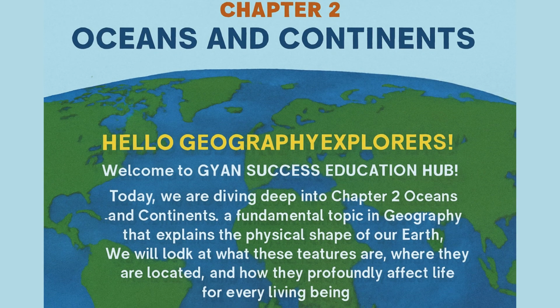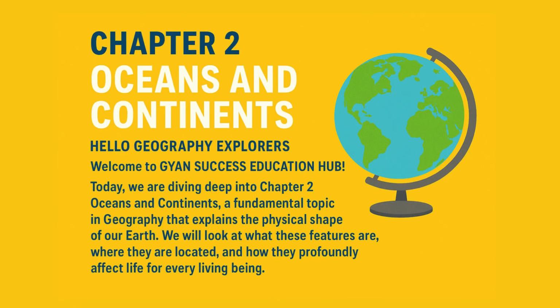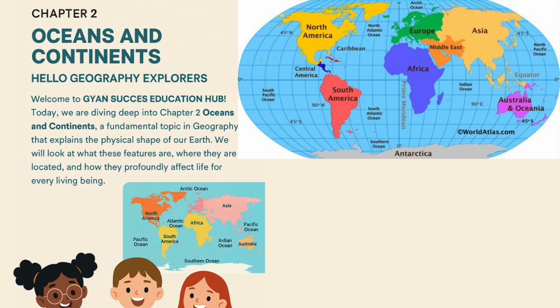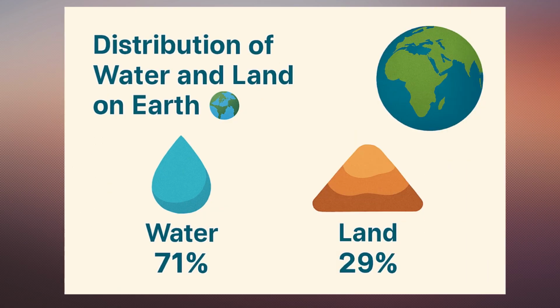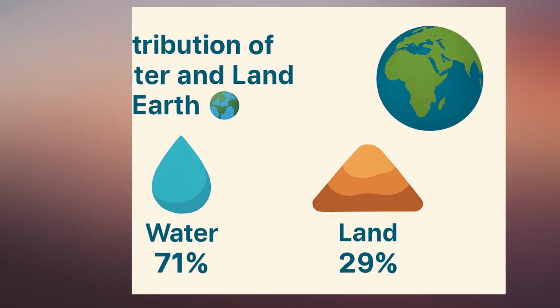Today, we are diving deep into Chapter 2, Oceans and Continents, a fundamental topic in geography that explains the physical shape of our Earth. We will look at what these features are, where they are located, and how they profoundly affect the life of every living being. Today we learn about the distribution of water and land on Earth.